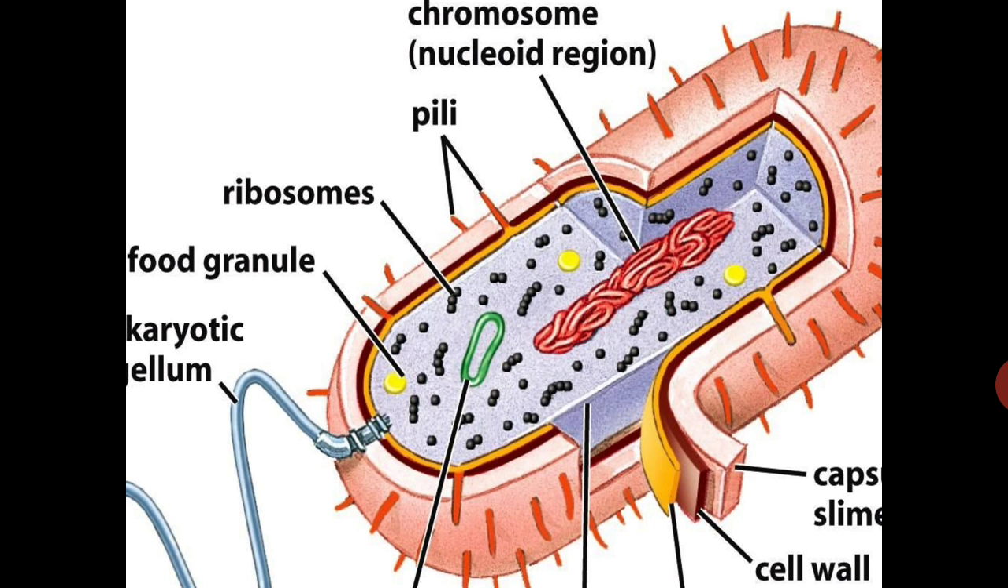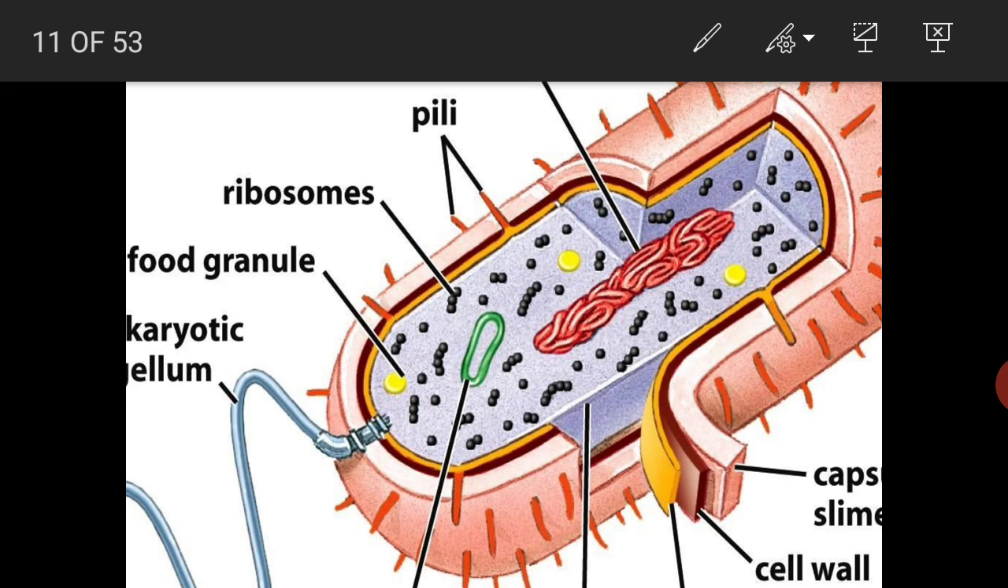You can see here in this picture the cell wall has a three-layered structure. Pili are also there for the joining of 2 bacterial cells. Flagella are also present for locomotion, and the extra circular green-colored genetic material you can see here is known as the plasmid.